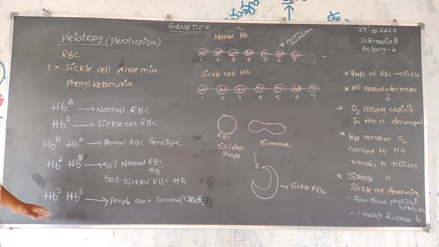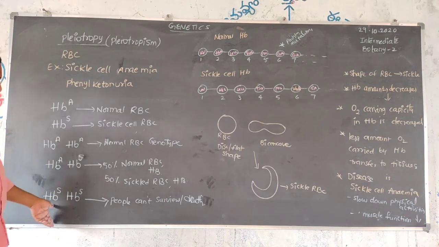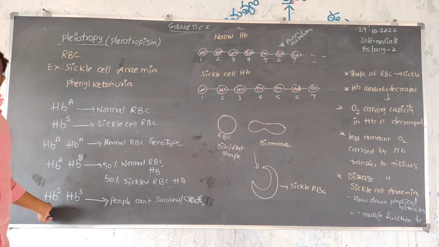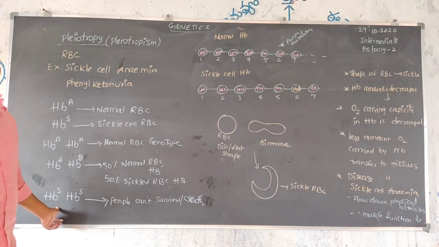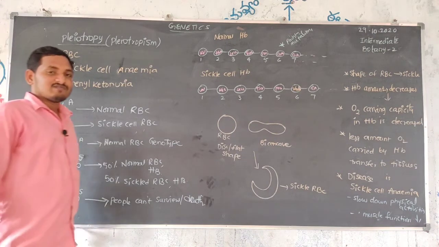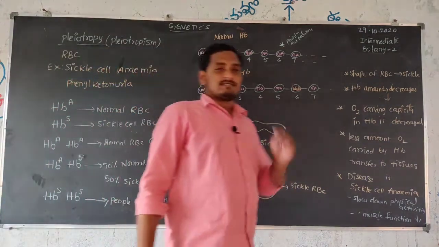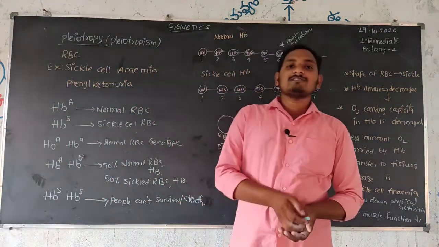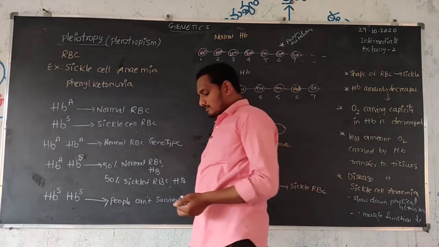Both are sickle type RBC. Total 100% sickle RBC, 100% abnormal hemoglobin is present. That abnormal hemoglobin cannot carry oxygen to tissues, tissues cannot receive much oxygen, and as a result people will die.